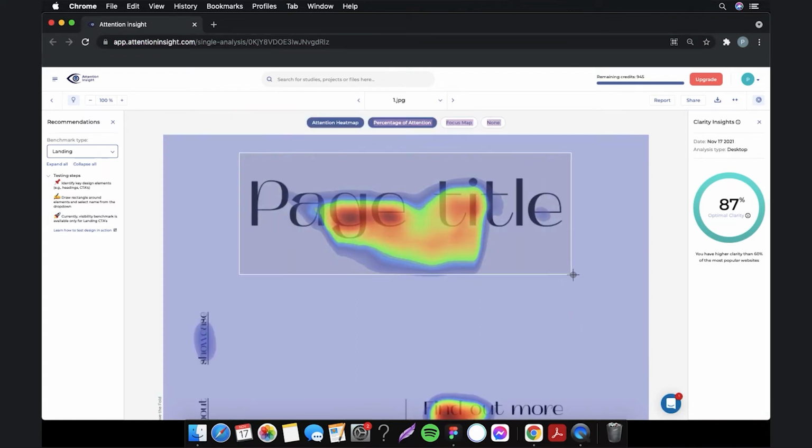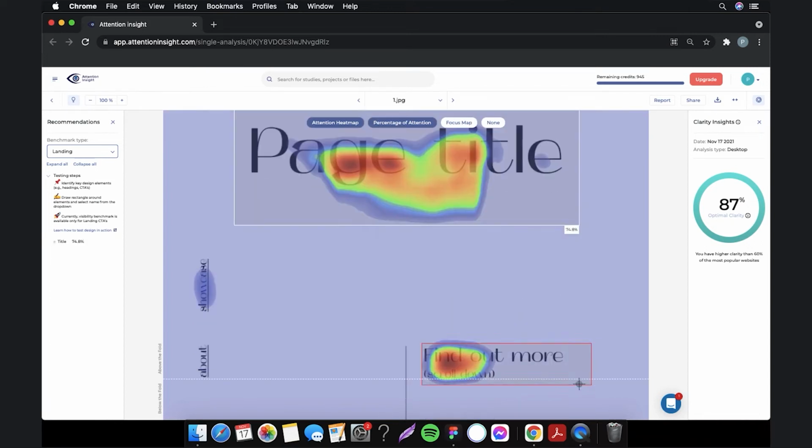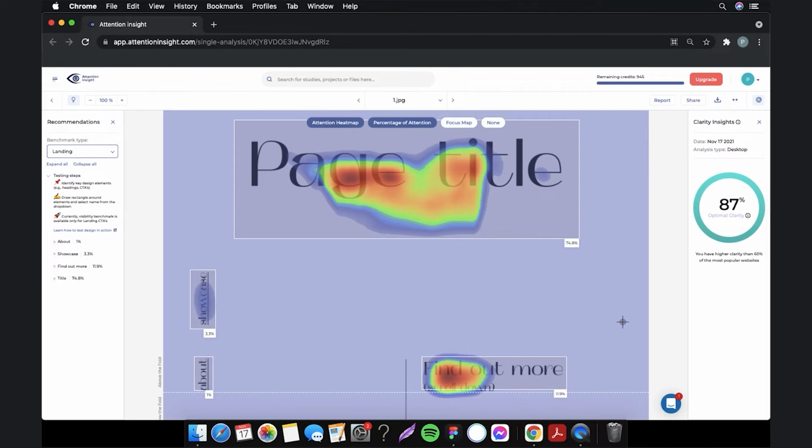Then I will draw rectangles as my areas of interest on the title, find out more text, as well as showcase and about buttons. Now we can see the percentage of attention of each element. As I mentioned earlier, I'd like to incorporate new tones and textures into the design, so the most significant amount of attention goes not only to the page title, which is a very big element, but also to find out more scroll down button. This way it will be clearer for a viewer that we can scroll down and find out more information on the page. Also, it would be good for the functional elements, showcase and about buttons, to get more attention.